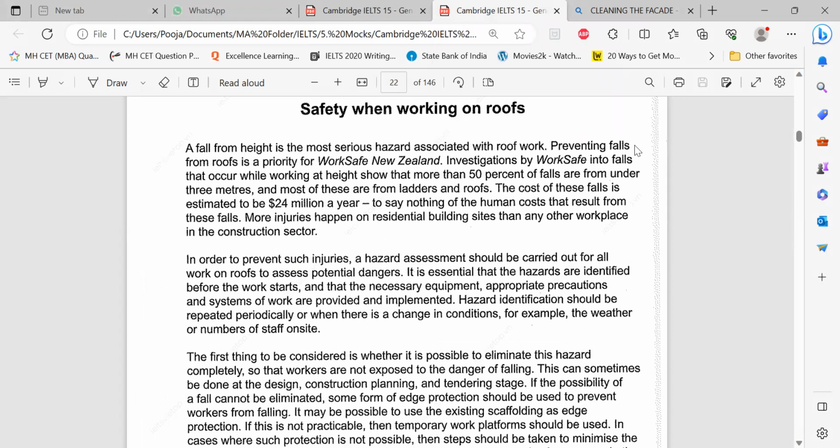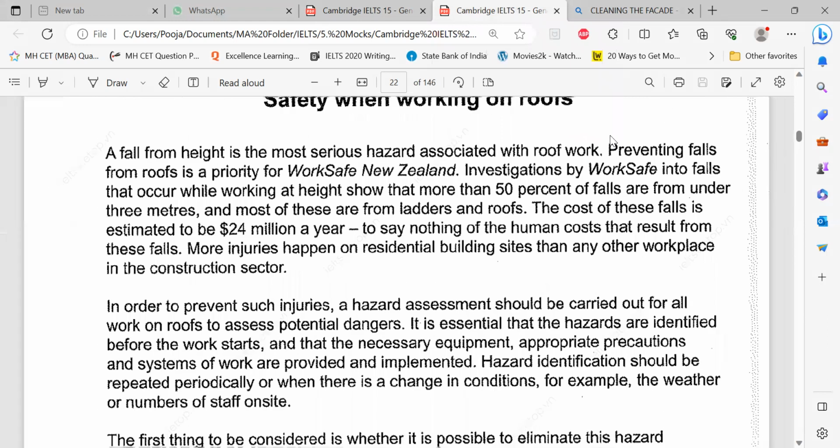Fall from a height. Oh, I actually gave you the clue to your eyes. Where are people falling? When they're working, they're falling. And more than 50%. They have used 50%. You know, it's just sheer coincidence. I didn't give you a clue in advance. Under 3 meters. Under means less than. Exactly like this, you'll write 3 and meters. Write the same spelling.